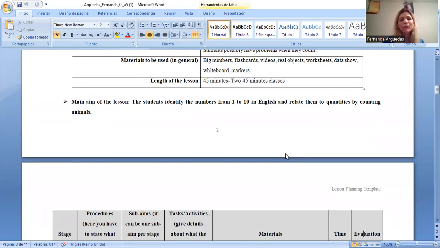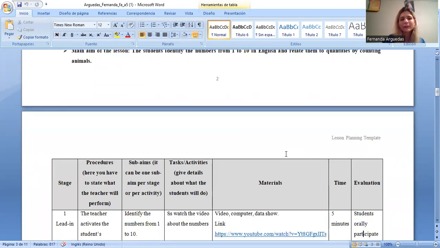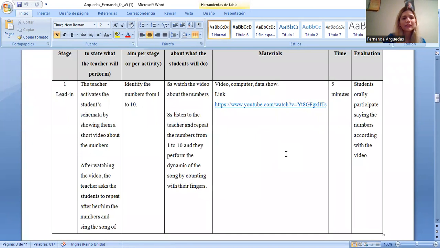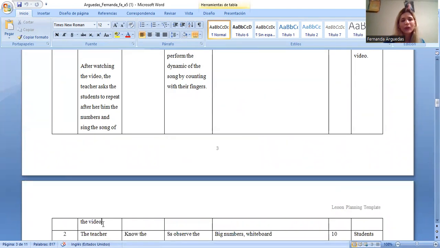And the main aim of the lesson is that the students can identify the numbers from 1 to 10 in English and relate them to quantities by counting animals. So in the learning stage, the teacher will activate the schema of the students by showing them a short video about the numbers. And after watching the video, the teacher asks the students to repeat after him or her the numbers and sing the song of the video.